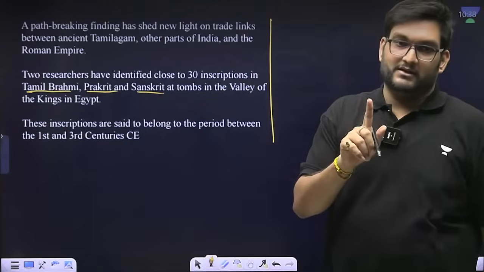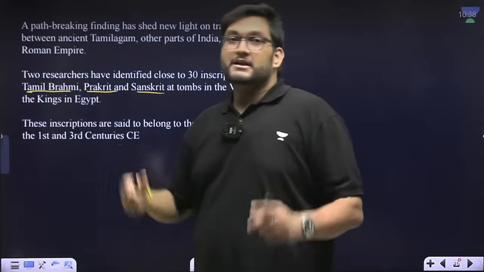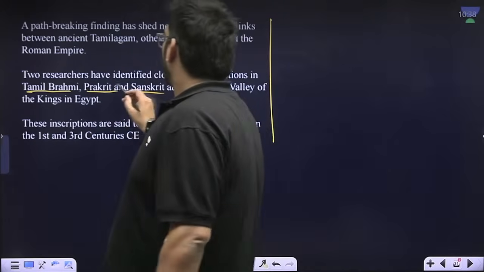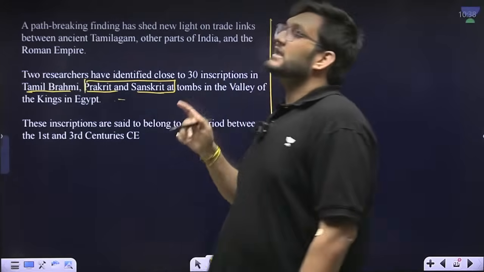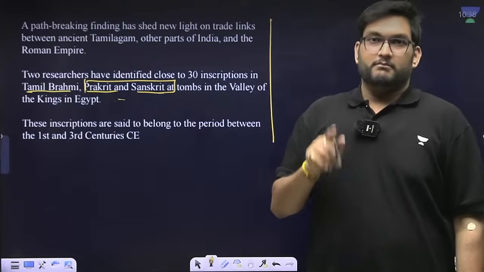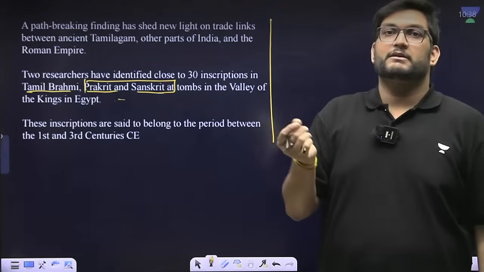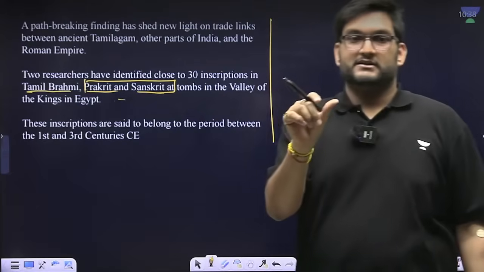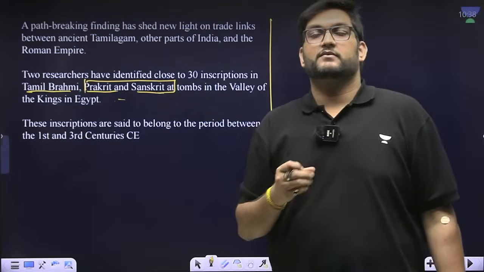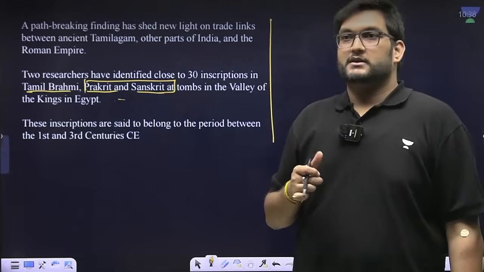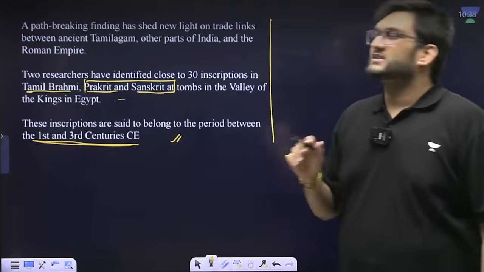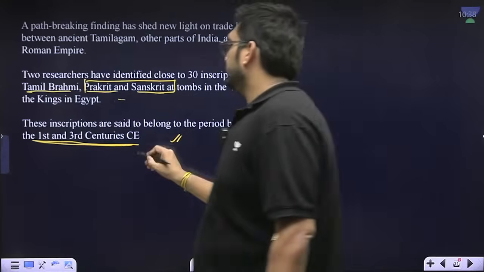Now, you have to understand one thing. Tamil Brahmi is the script which has been found. Prakrit and Sanskrit is the language which has been found. Meaning the script was early Tamil Brahmi, which is Brahmi was transforming into what is called as Old Tamil as it is called, and then in turn Old Tamil will give the rise to the other scripts of the southern sector. And these have been quoted to be at 1st or 3rd century CE, which is basically post-Mauryan period.